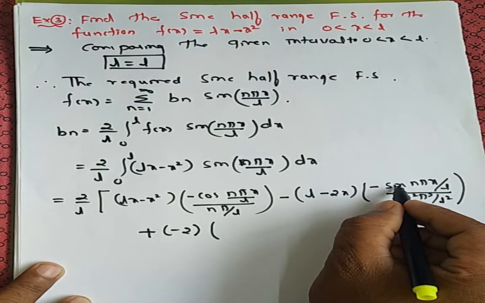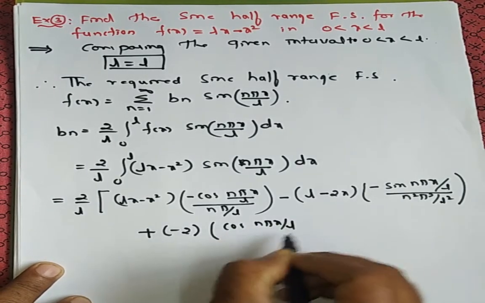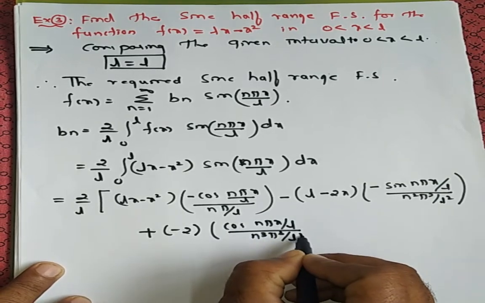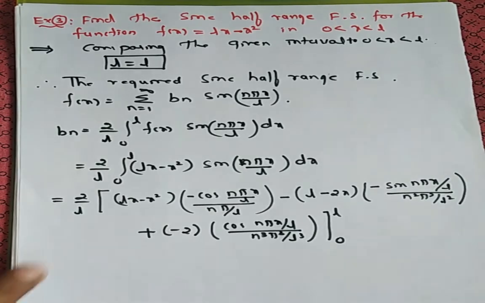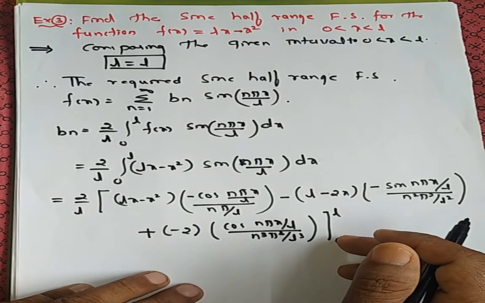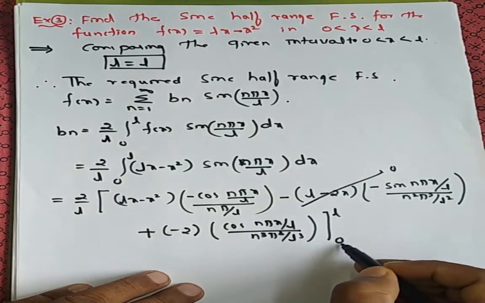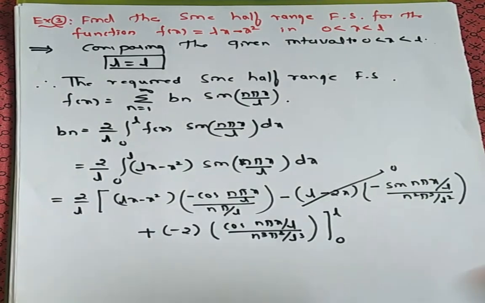Sine integration is minus cos, it becomes plus cos n pi x divided by L, divided by n cube pi cube divided by L cube. Bracket, applying limit 0 to L. So wherever the sine function is there, that becomes 0. So this function becomes 0 whenever you apply this L. See here, if you apply L you get sin n pi, which is 0. So this becomes 0.